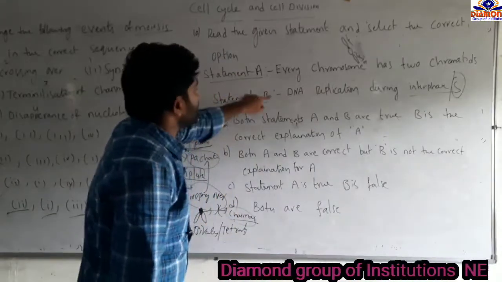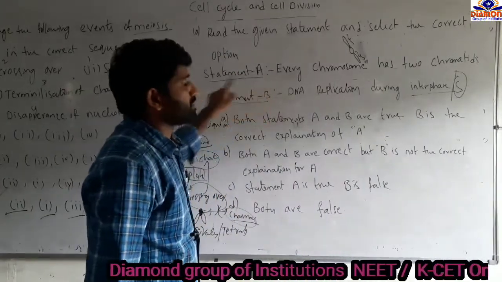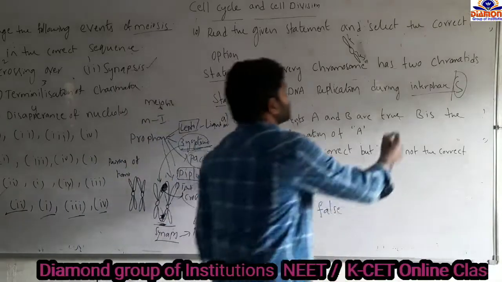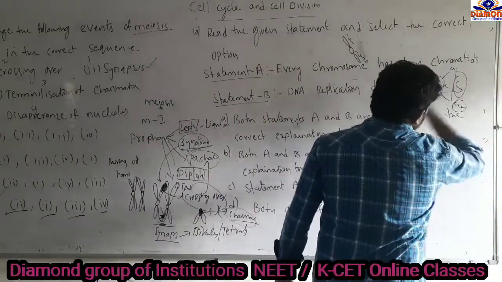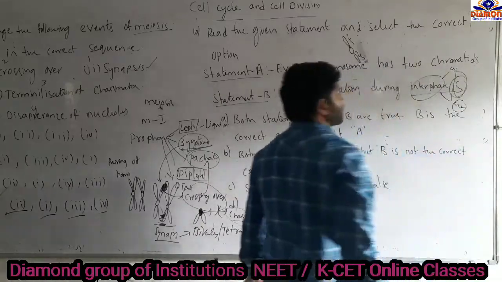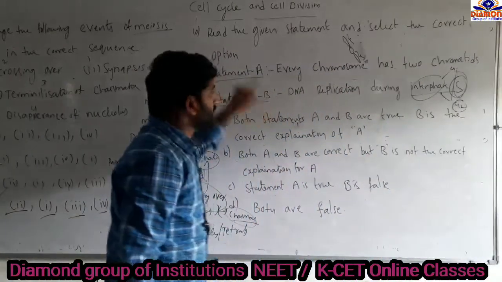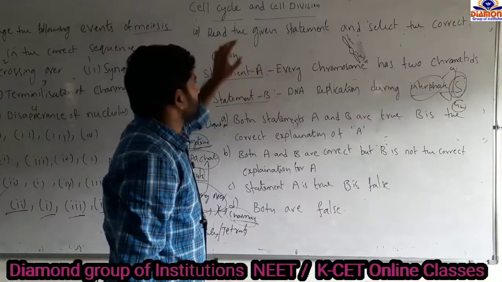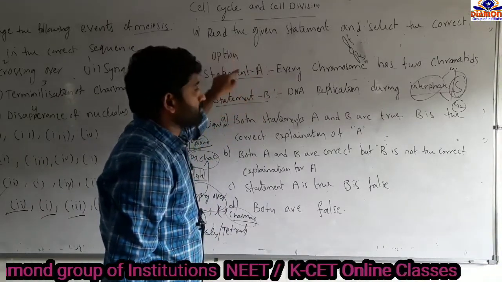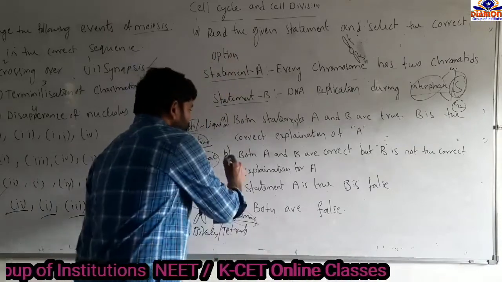Here B says that replication of the DNA takes place in the interphase. Interphase has three phases: G1, S, and G2. In the S phase, DNA replication takes place. So statement B is also correct, but B and A do not have any relation. So B is not a correct explanation for A. So the answer is B.